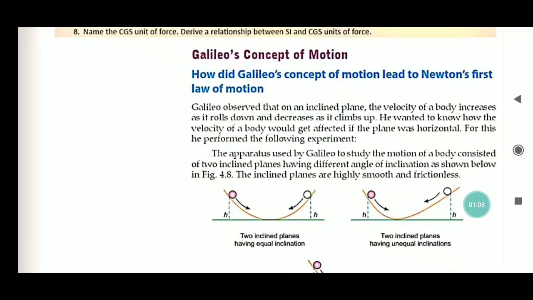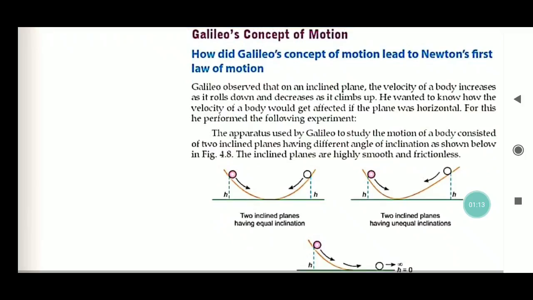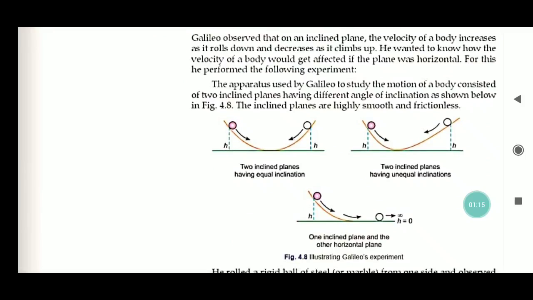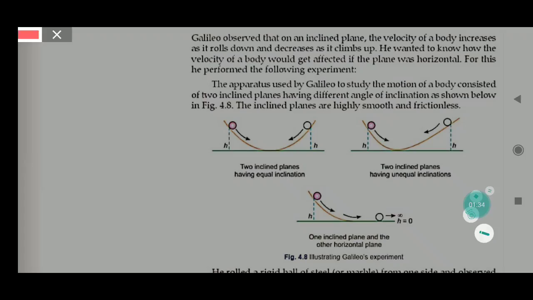So he did an experiment with three inclined planes: two planes having equal inclinations, two inclined planes having unequal inclinations, and one inclined plane and the other horizontal. So he did three experiments.